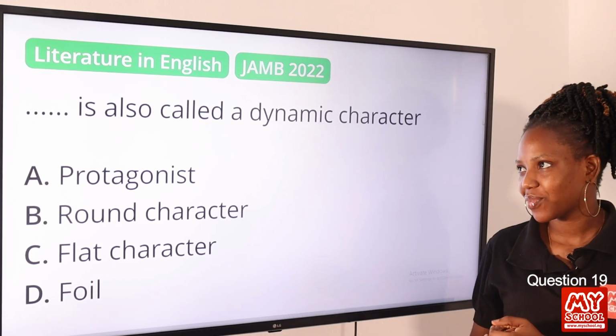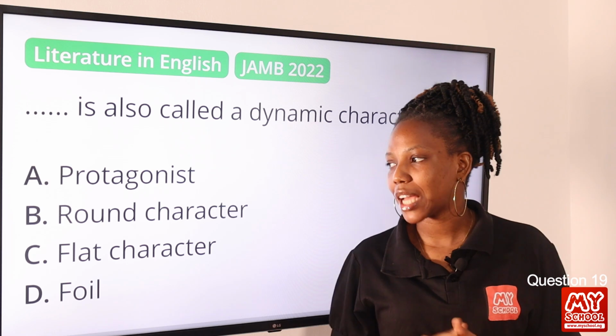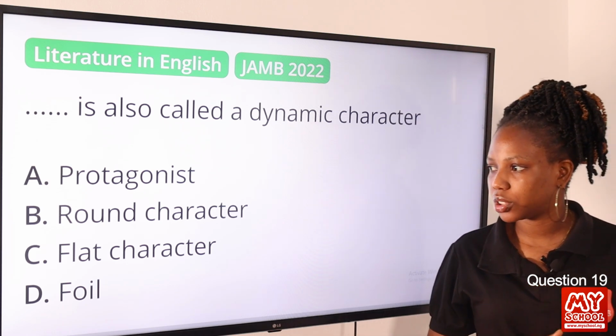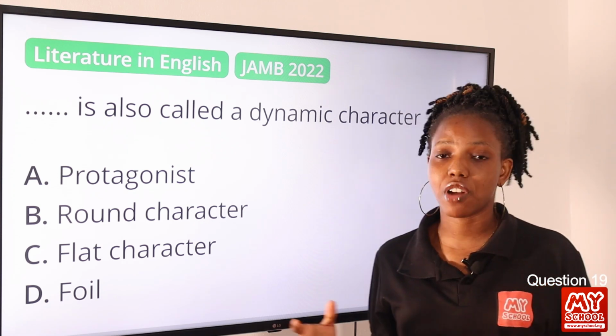Question 19. Dash is also called a dynamic character. Option A, protagonist. Option B, round character. Option C, flat character. Option D, foil. The answer to this question is round character.